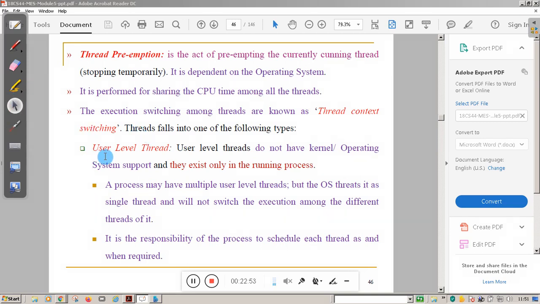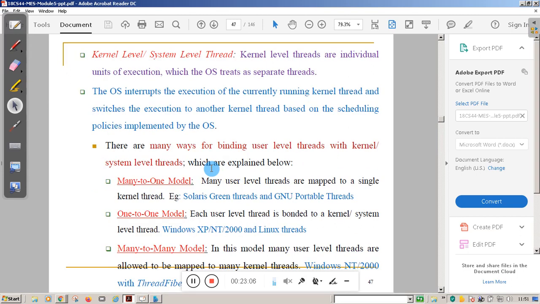There are two types of threads. One is called user level thread. User level threads are programs that run in the user space. They don't have kernel permission. They exist only in the running process. Other than that, we have kernel level threads or system level threads.